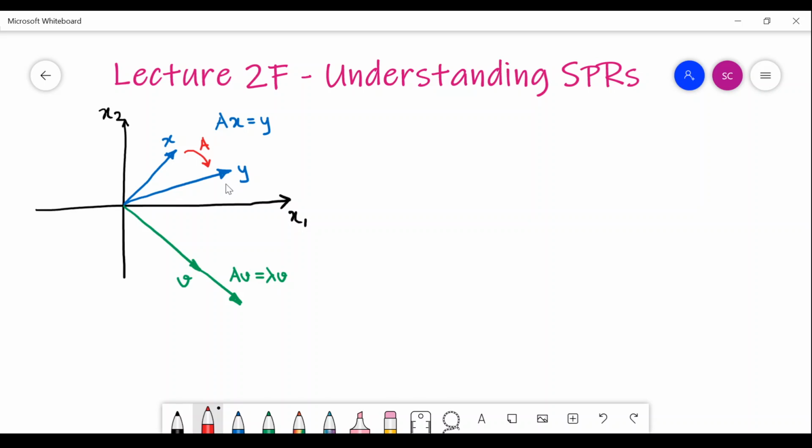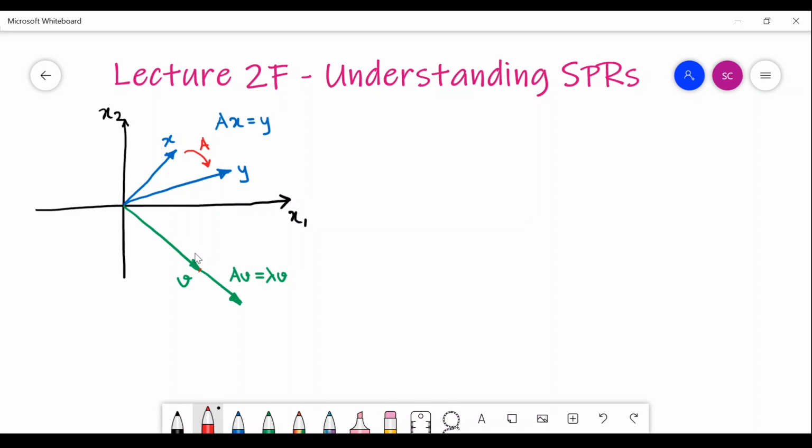Now imagine that there are certain vectors. Suppose there is a vector v, which when the same transformation A is applied, is going to produce a new vector. Of course, it is going to produce a new vector.